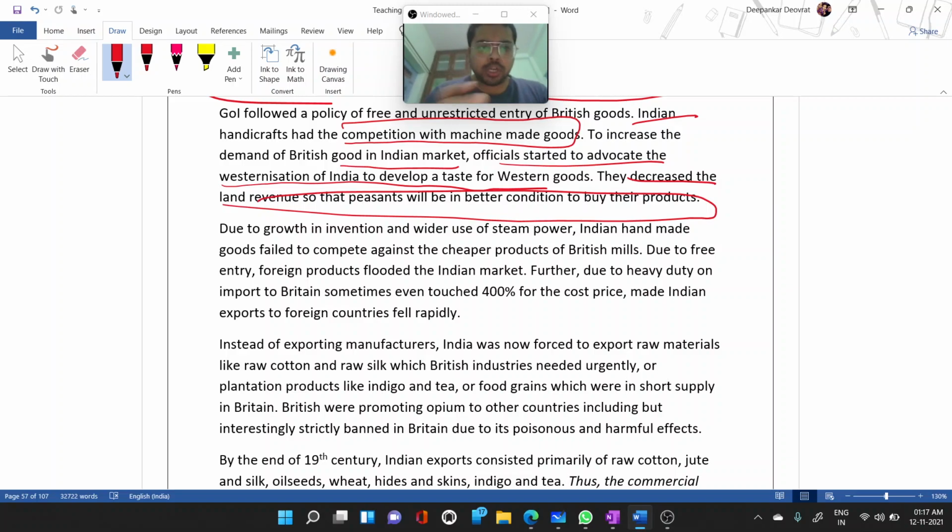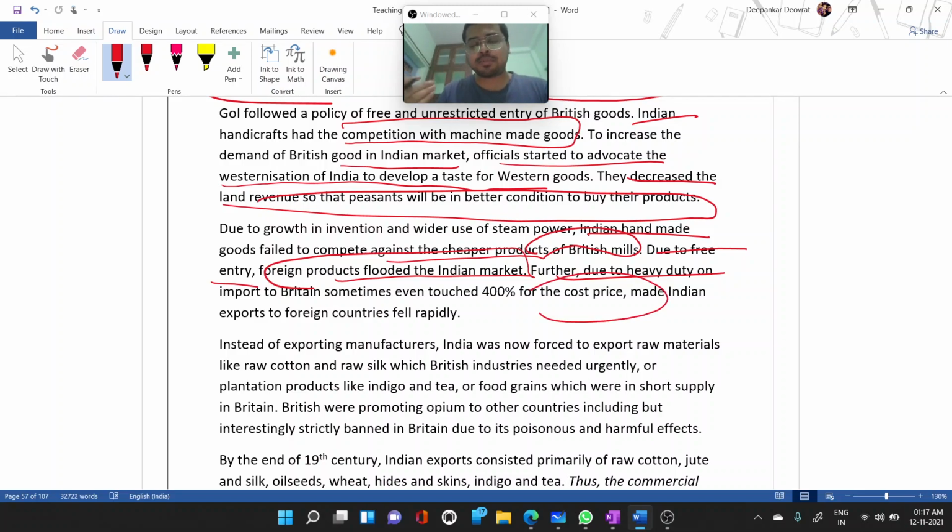Due to the growth in invention and wide use of steam power, Indian-made goods failed to compete against the cheaper products of the British. Due to free entry, foreign products flooded the Indian market. No restrictions, nothing else. Further, due to heavy import duty in Britain, it sometimes even touched 400 times the cost price.